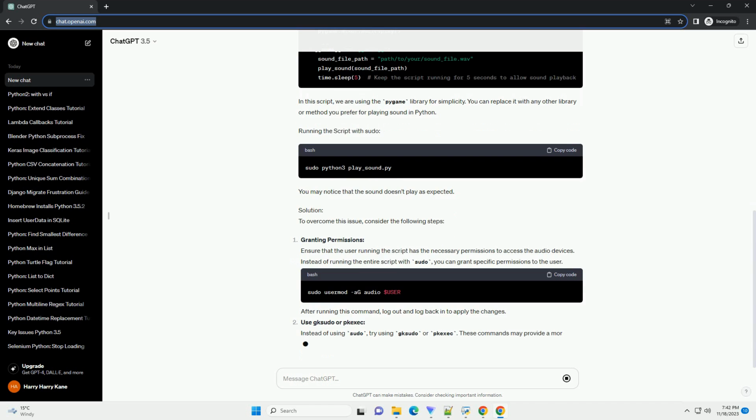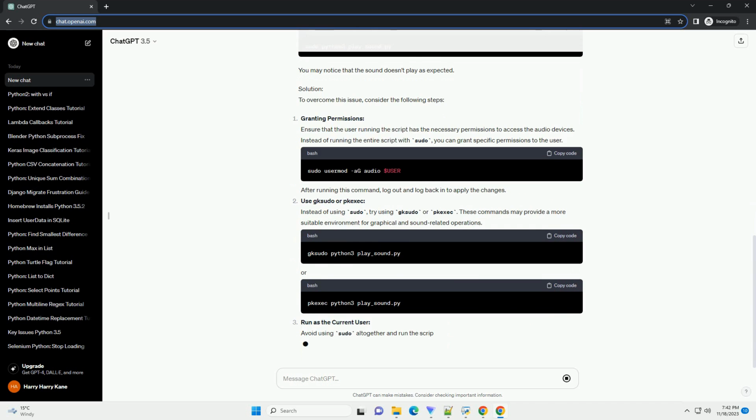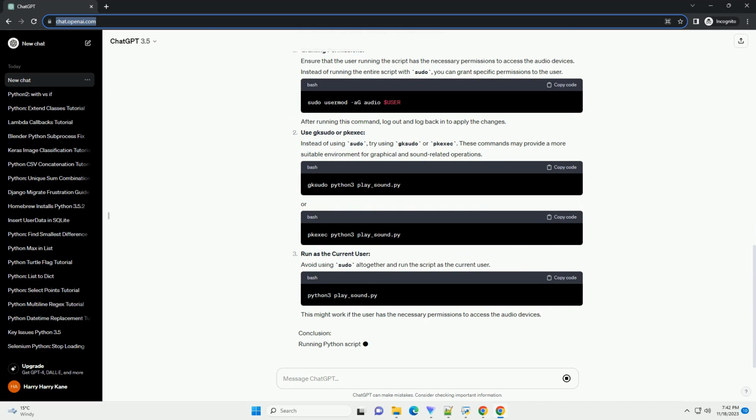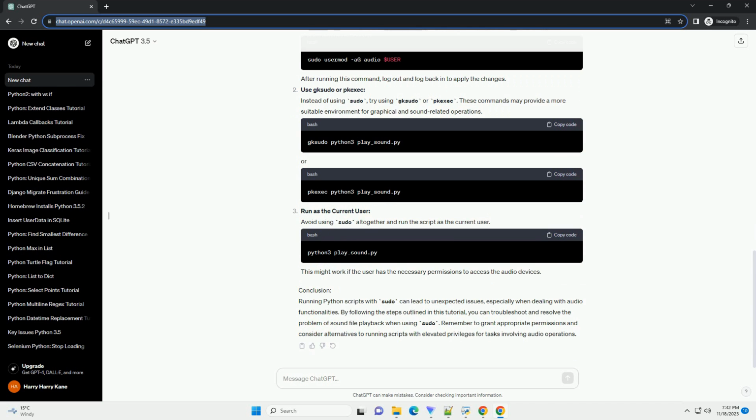When you run a Python script with sudo, it executes with elevated privileges. This can cause problems when trying to access certain resources, such as audio devices. The issue arises due to the fact that sudo runs the script with a different environment, and this can interfere with the ability to play sound.